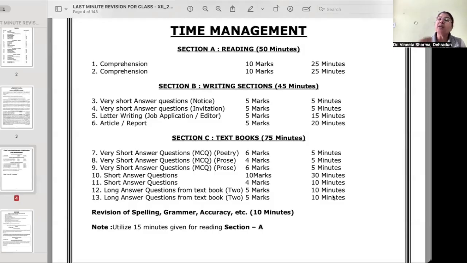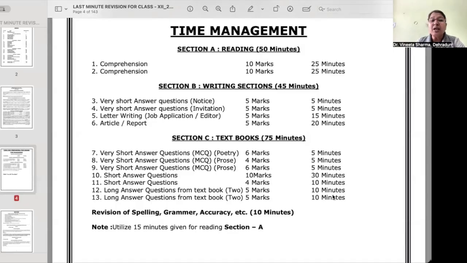Article or report may take another extra 5 minutes, so that means 20 minutes. See, this may vary child to child. But what we have to take care is that the 45 minutes writing section should be finished. Then next is literature. We should try to finish it in 75 minutes, beta.